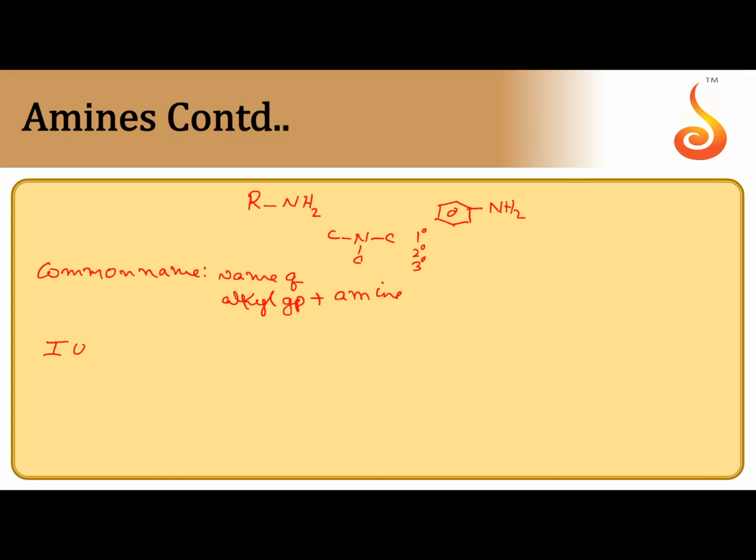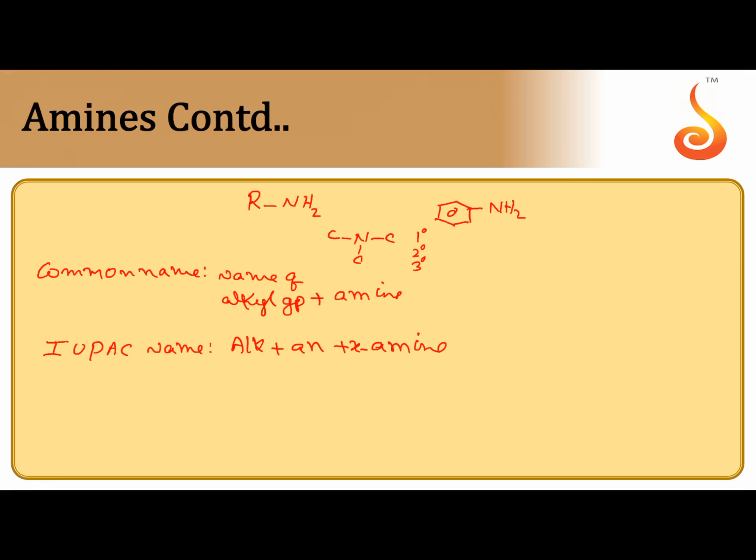IUPAC name according to the rules: first you select the longest carbon chain holding nitrogen, root word alk, followed by primary suffix, say it is ane, then secondary suffix is amine. If more than 2 carbons are there, before amine or after amine, you mention its position also.